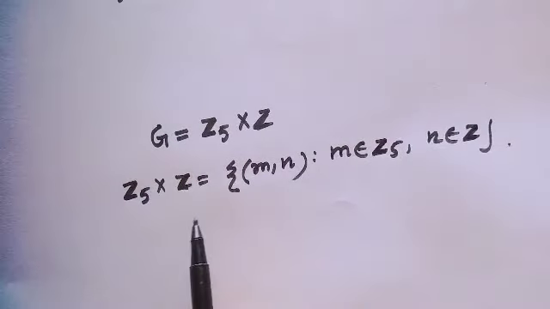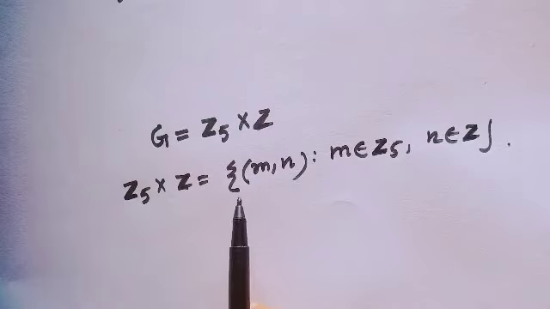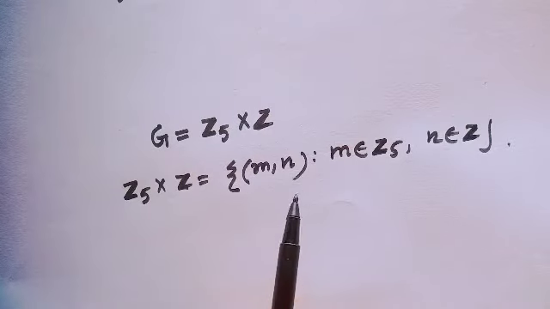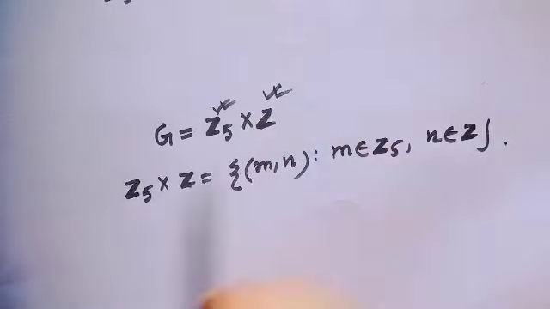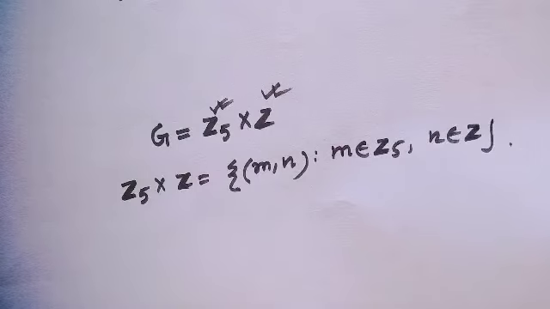And this is an example of external direct product. Here, notice Z5 and Z are two different groups. So the internal direct product is not possible here.